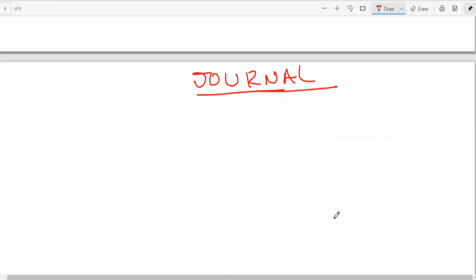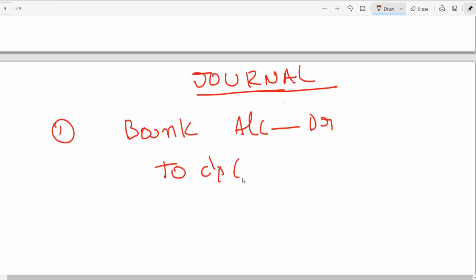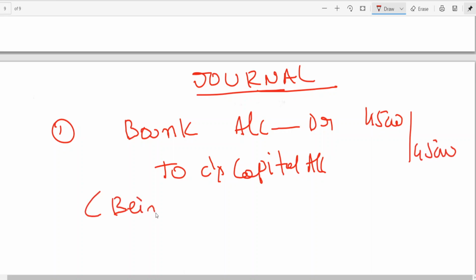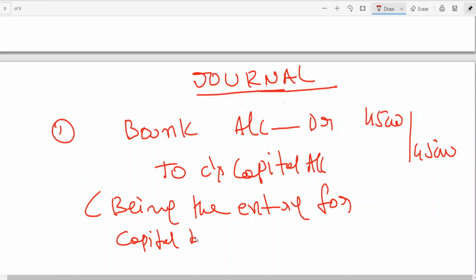Journal. First entry: Bank account debit to C's capital, being entry for capital brought by C. You don't need any revaluation or anything, only two entries.